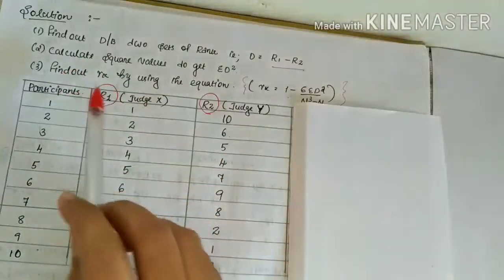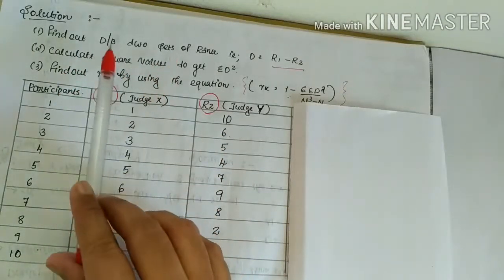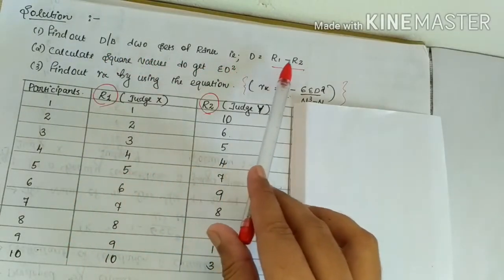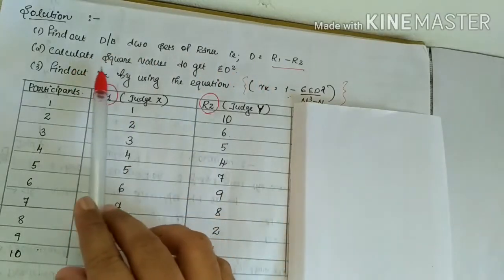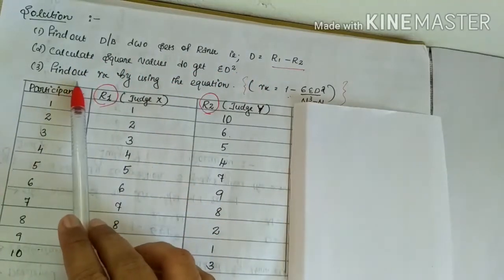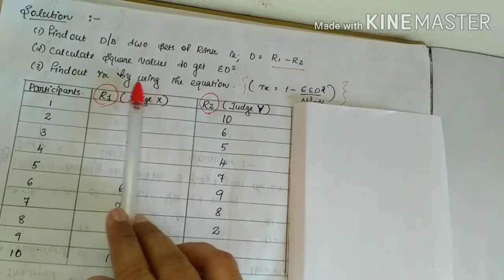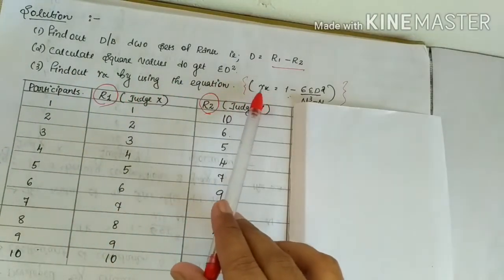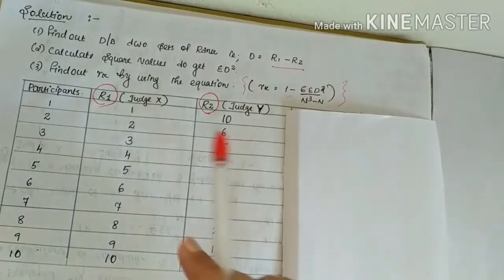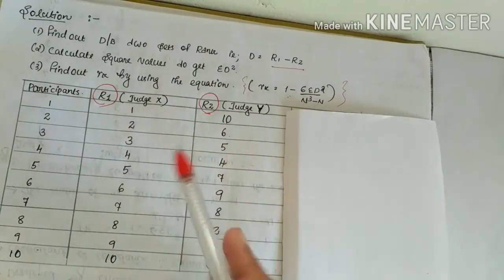The first step is to find the difference between the two sets of ranks, that is D is equal to R1 minus R2. Then calculate the square values to get sigma D square. Third, find the rank correlation using the equation: rank correlation is equal to 1 minus 6 sigma D square divided by n cube minus n.